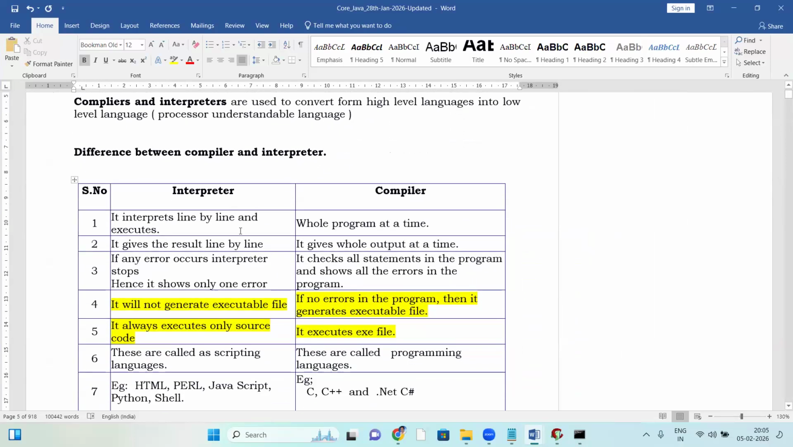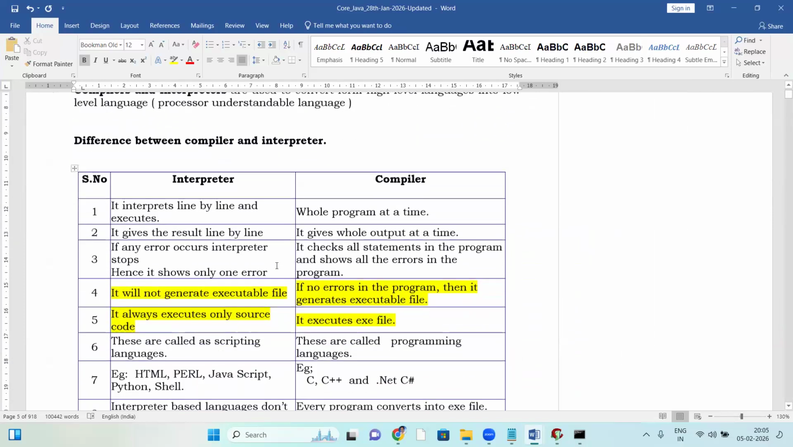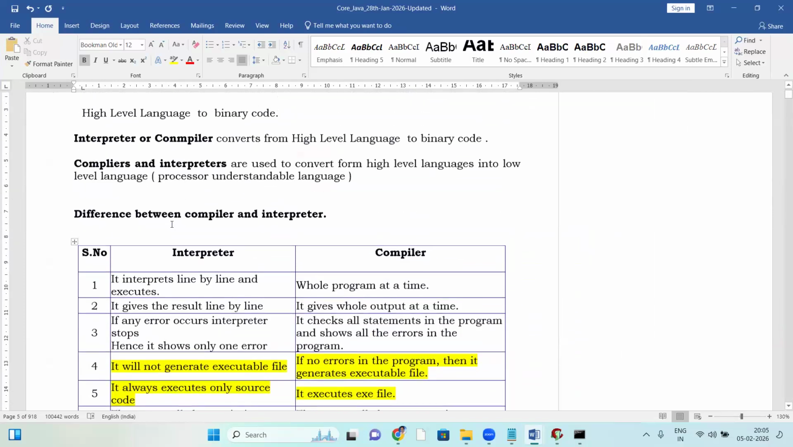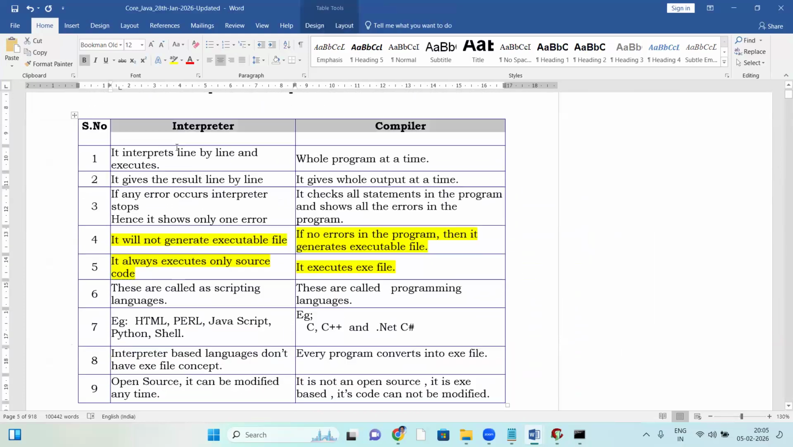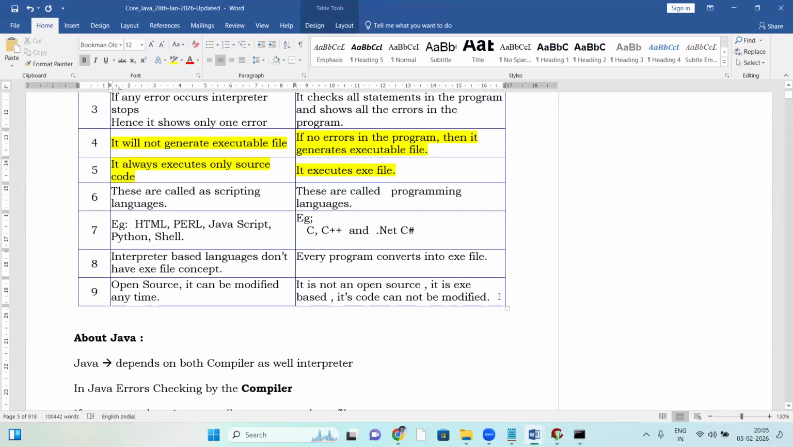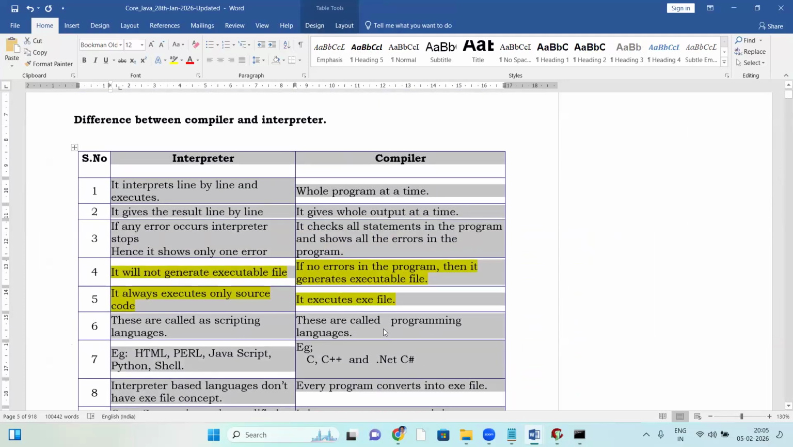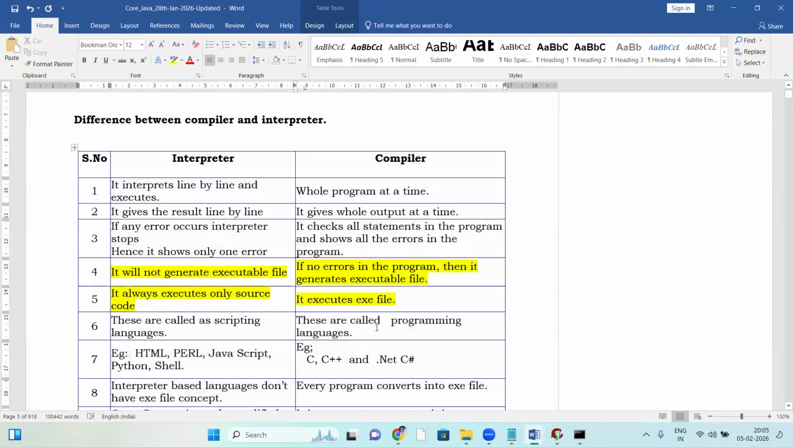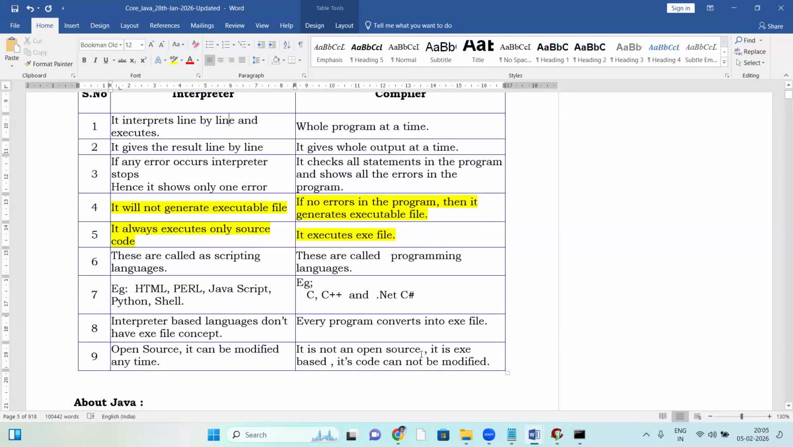Today's topic 2 is interpreter and compiler, with the differences and all the points prepared here. This is my documentation, and I'll share this same document with you. I'll also create a drive for the recordings of all four classes and give you access tonight.